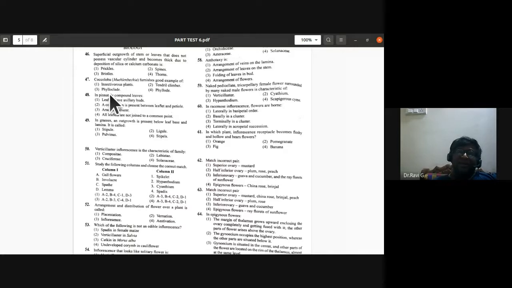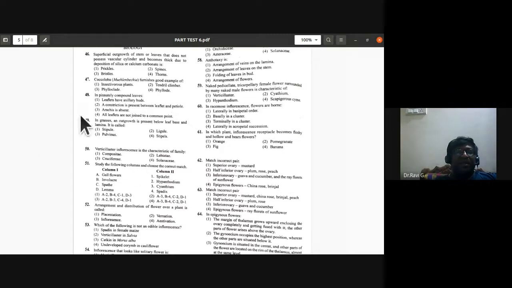Phylloclade means the stems are modified into leaf-like structures. Phylloid means any part of the leaf can take up the function of the leaf. So that is not the answer. So 47th is the third option, even though your answer key has given phylloid.